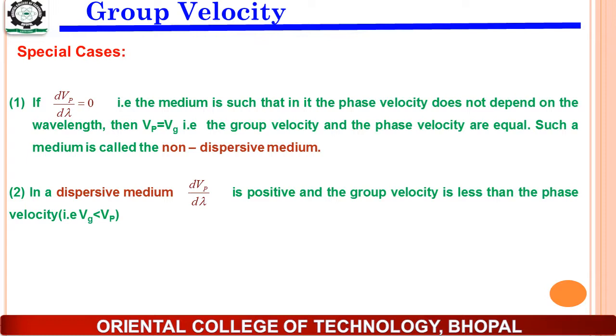However, in case of a dispersive medium, we will get some positive value of dVp/d lambda. So automatically we will get that Vg is less than Vp. Why? Because Vg is equal to Vp minus something, and we have the positive value of dVp/d lambda, so automatically we will get a lesser value of Vg.